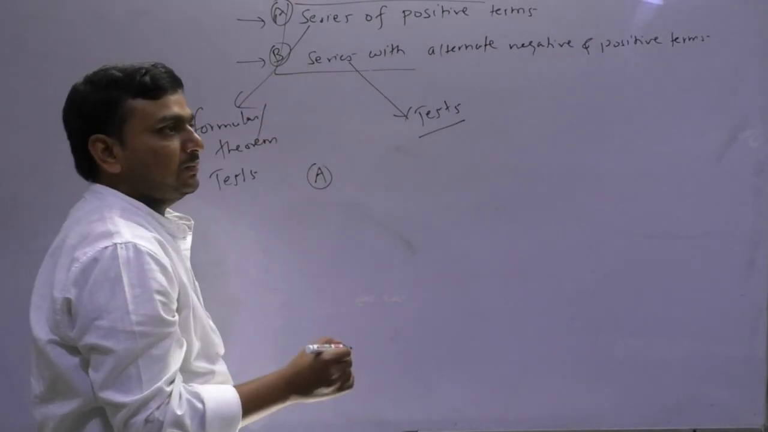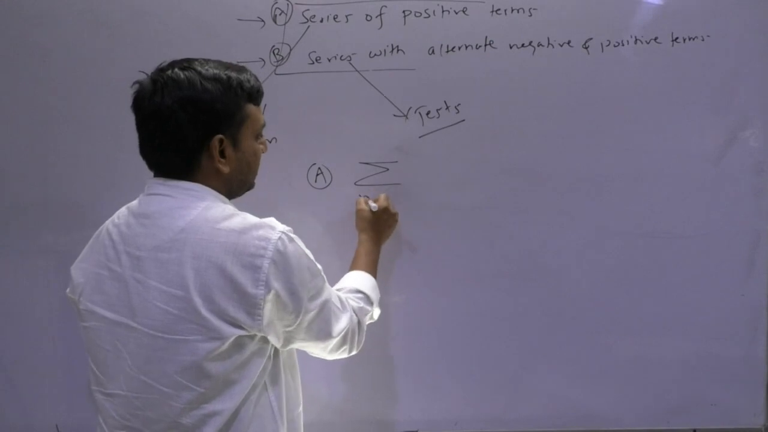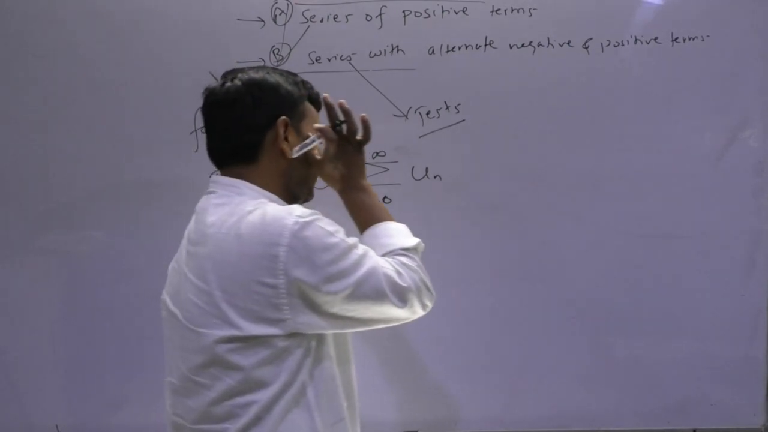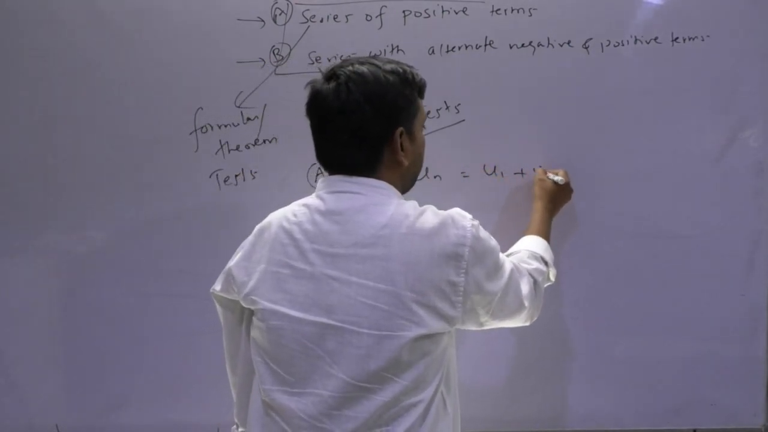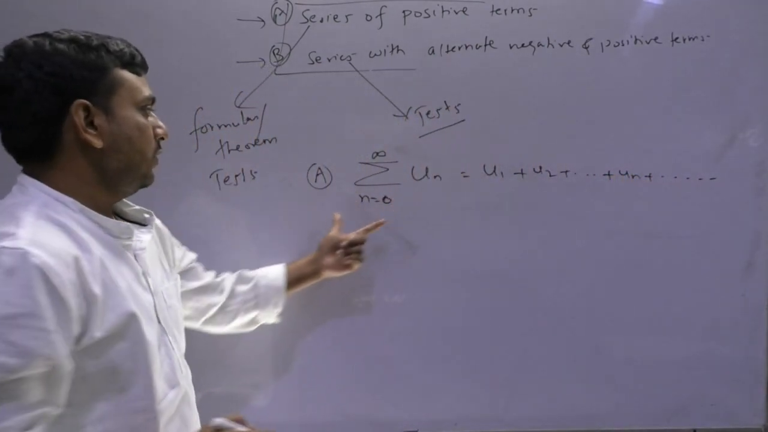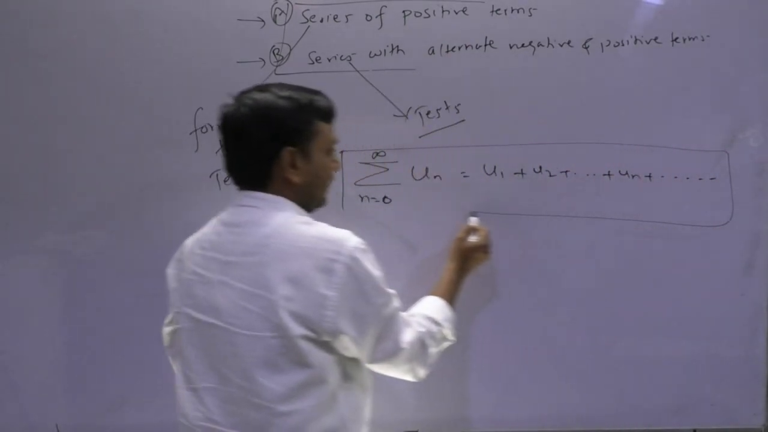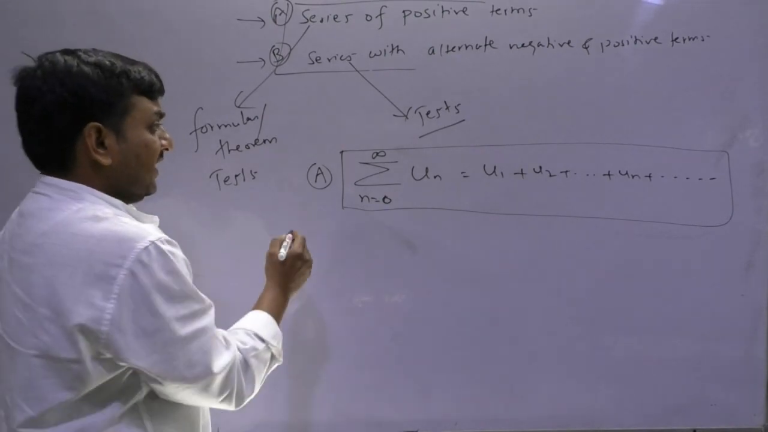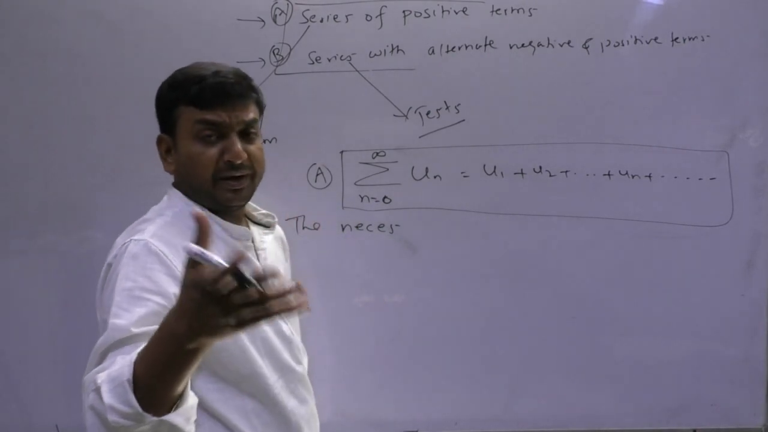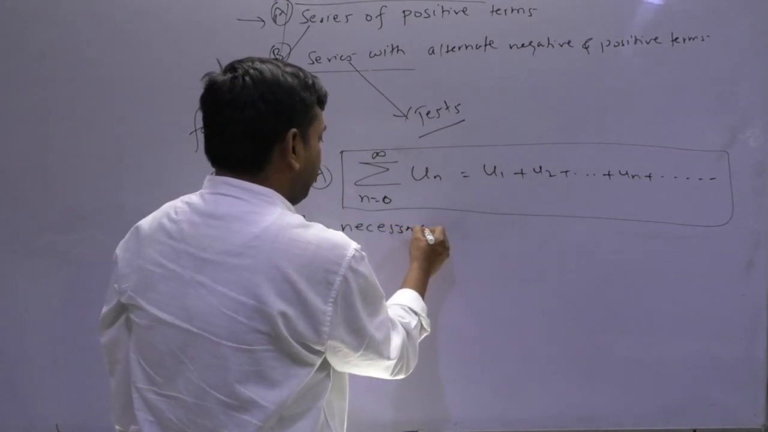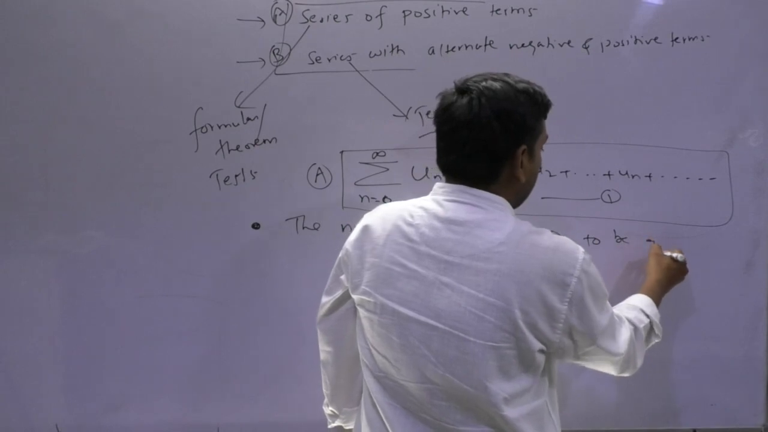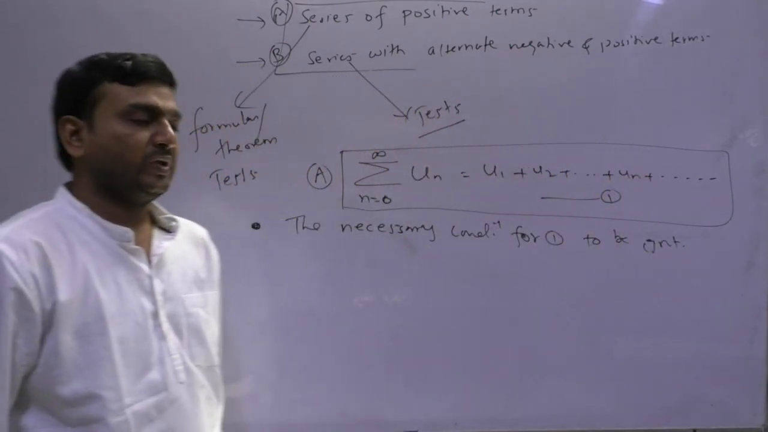Series of positive terms only means my series, n going from 0 to infinity, if I represent this as un or sn, whatever you want to take, summation un as u1 plus u2 plus un and so on. The series will be looking like this. Now, the necessary condition, the first point you will be studying in the class notes, the PDF or any book, the necessary condition for convergence.